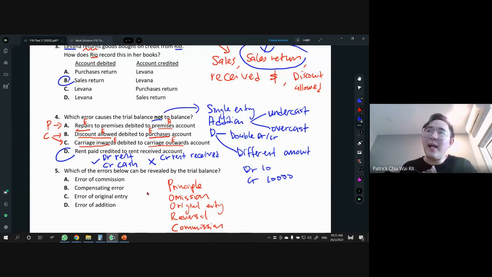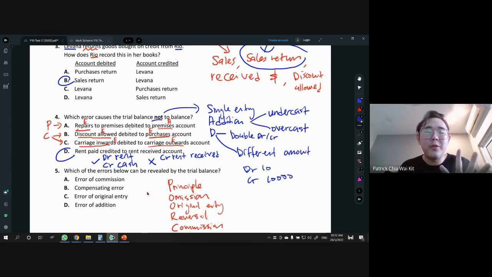But you see, we cannot assume that the bookkeeper is so dumb. It was supposed to be rent paid, but now it goes to rent received, right? So we cannot assume that. Then what about the cash part, because double entry must have two things to do? Yeah, I know the cash wasn't mentioned at all, but if you have rent, then there should be a cash part. If not, then you're really thinking that the bookkeeper is so dumb that everything wasn't done at all, correct or not? All right, so I want to show you that.